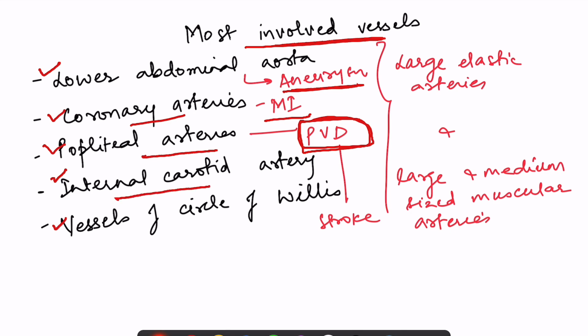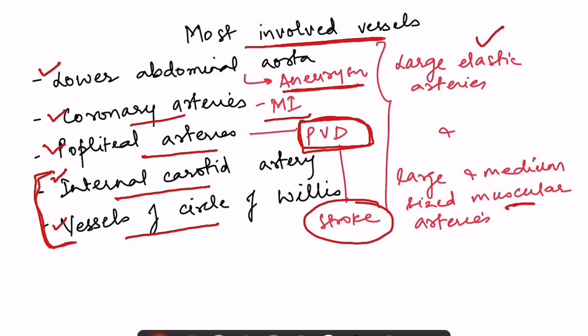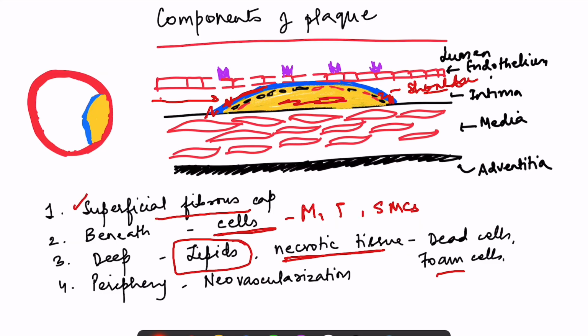Internal carotid artery and vessels of the circle of Willis, that is going to decrease the blood flow to the brain and it will lead to ischemia ultimately to the brain causing a stroke. So basically the large elastic arteries and large and medium sized muscular arteries are involved. Characteristically, mostly upper limb vessels are not involved. They are generally spared. Okay. So that was all about atherosclerosis. I hope you understood the concept and the importance of atherosclerosis.